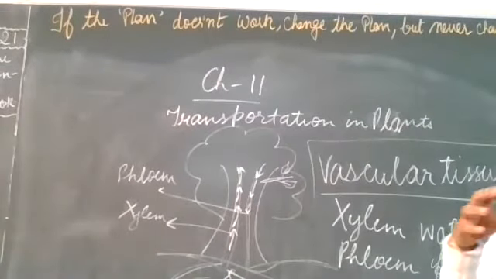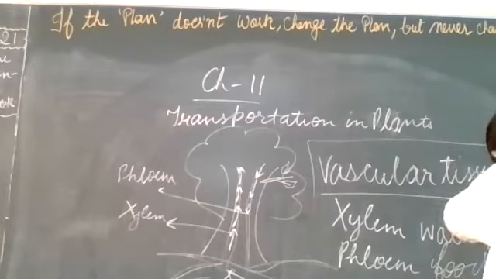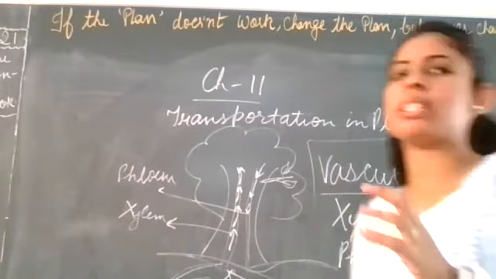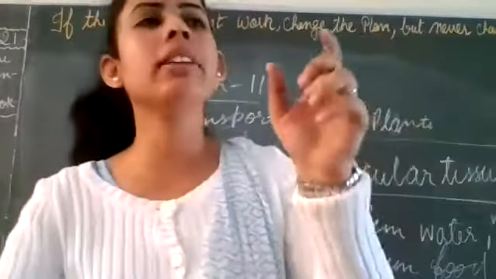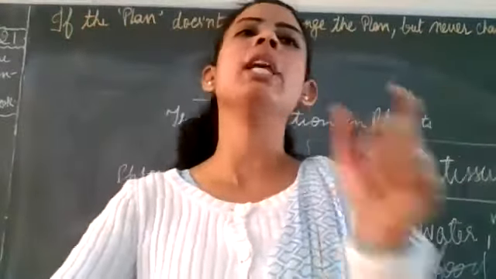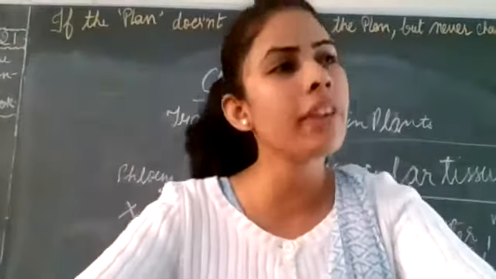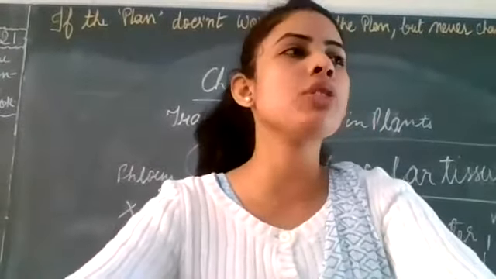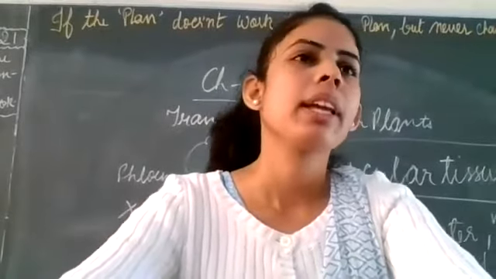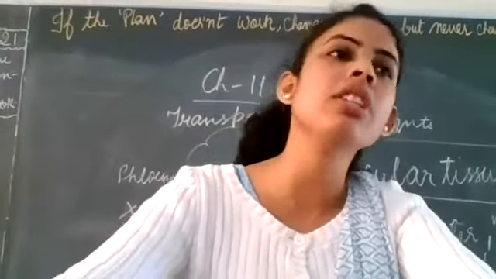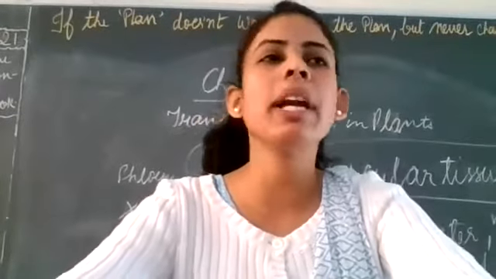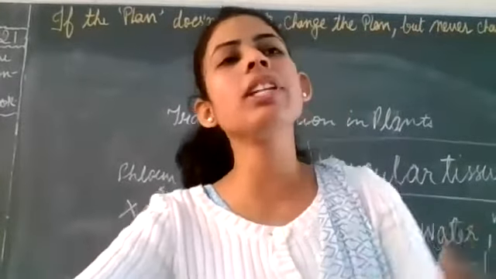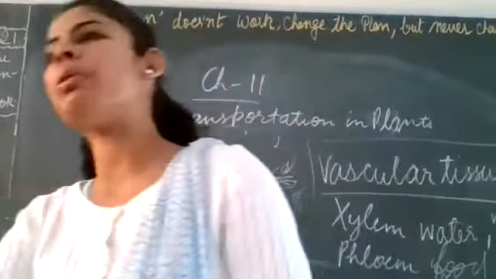There are stomata present. What do you mean by stomata? There are tiny pores present on the surface of the leaf. What is the function of stomata? Gas exchange, and transpiration is also a function of stomata. Clear? The excess water will be removed.